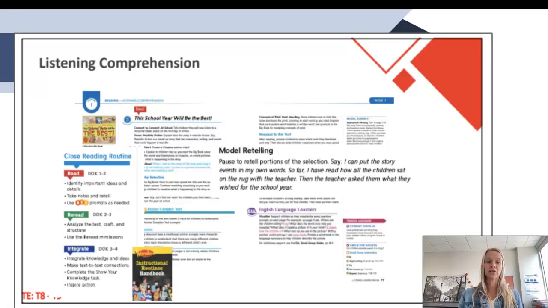Then we move into our listening comprehension piece, and in kindergarten and first grade, this is both going to be with a big book. For first grade, you have This School Year Will Be the Best Year, and for kindergarten, yours is going to be What About Bear? I don't have a picture of that, but hopefully you're following along with me in your teacher's edition as well. This has lots of things going on here. You can see on the side that you have your close reading routine, you have your read, your reread, and the integration piece with the depth of knowledge, the DOK pieces. You have the modeling retelling, and also in the corner this instructional routine handbook that you also have a hard copy of in your materials. That's a good resource for looking at those routines.